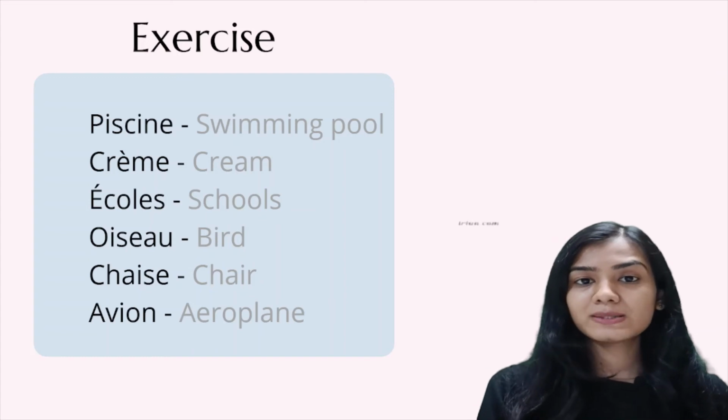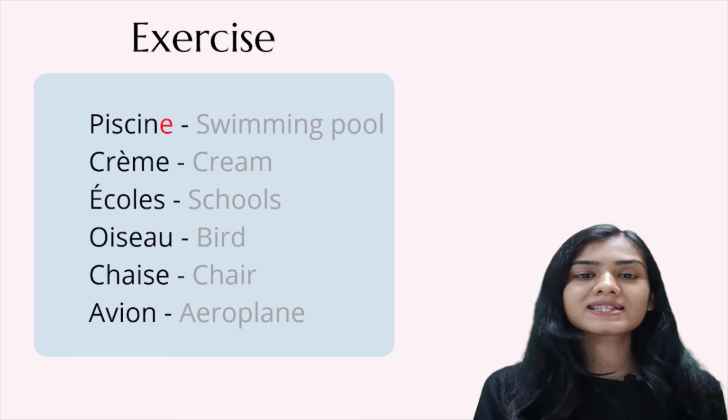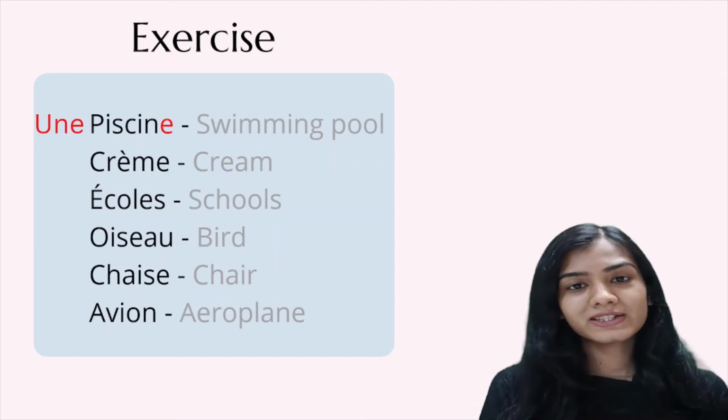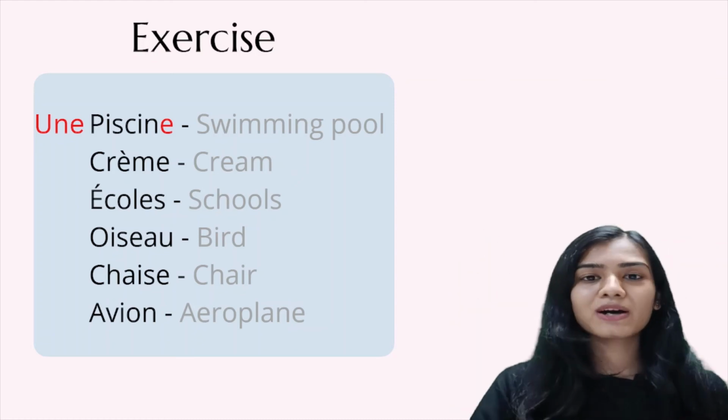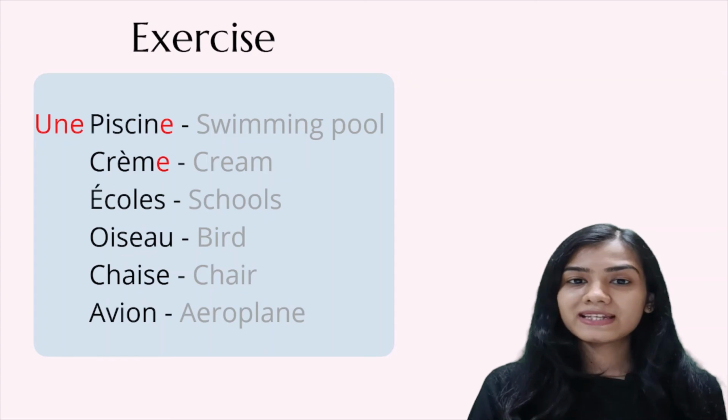The first one is piscine. It's ending in E. It's going to be feminine in gender. Thus, une piscine. If you don't know how to determine the gender, then again, click on the link above and you'll be good to go. Crème. Ending in E. Feminine in gender. Une crème.